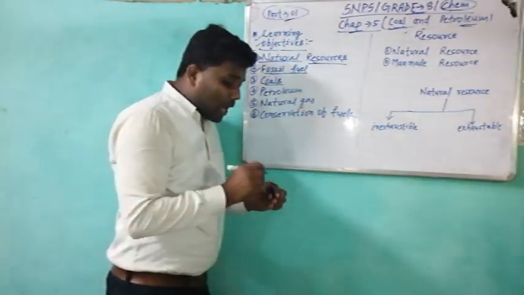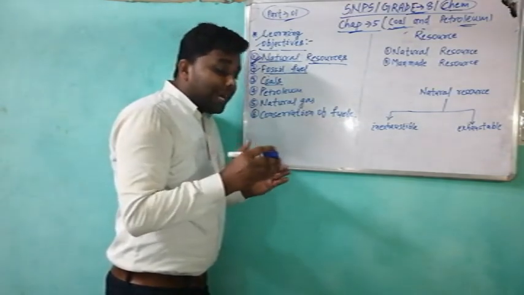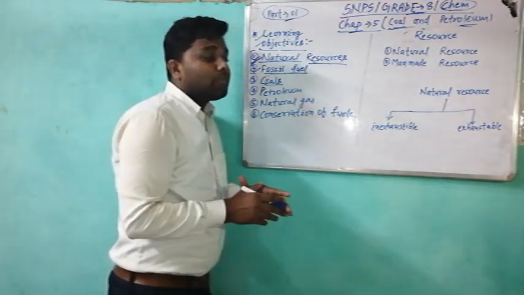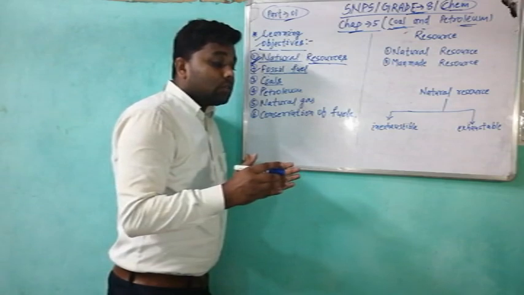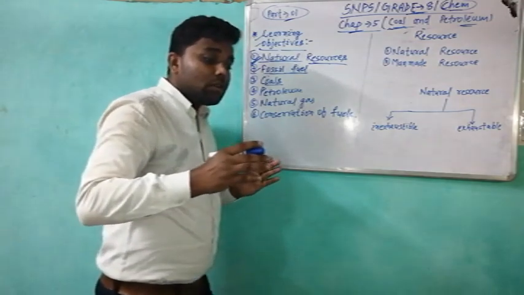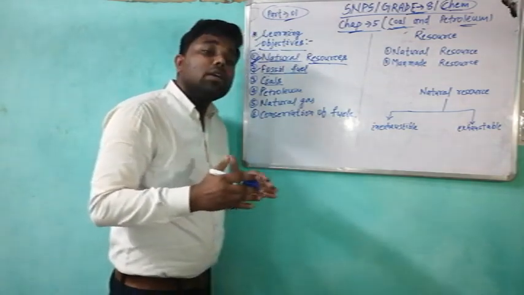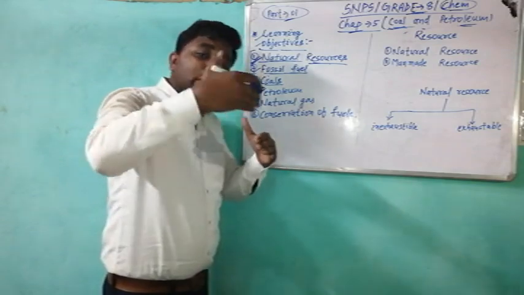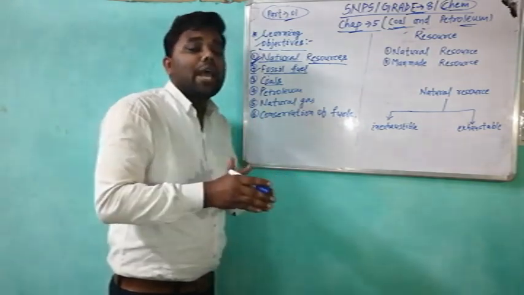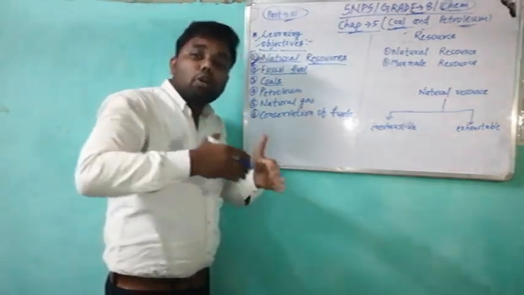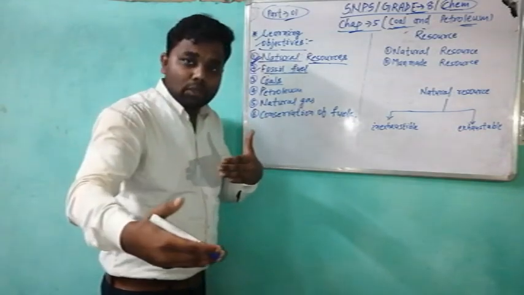Fossil fuels are the kind of fuel in which some substances are buried in the earth's crust and stay there for a very long time.